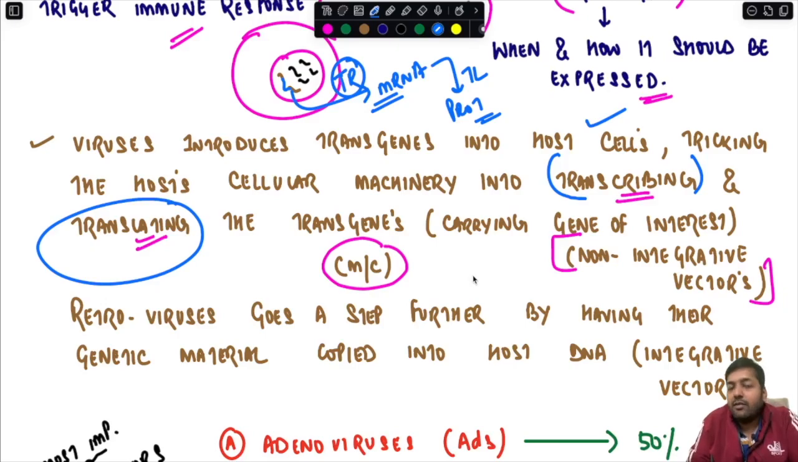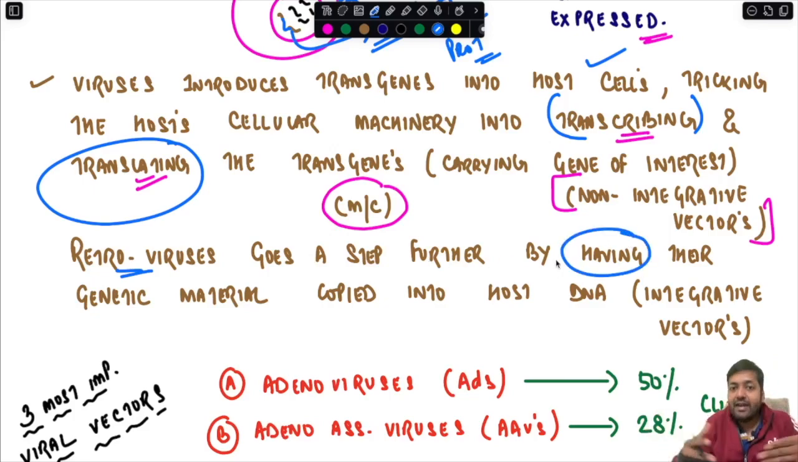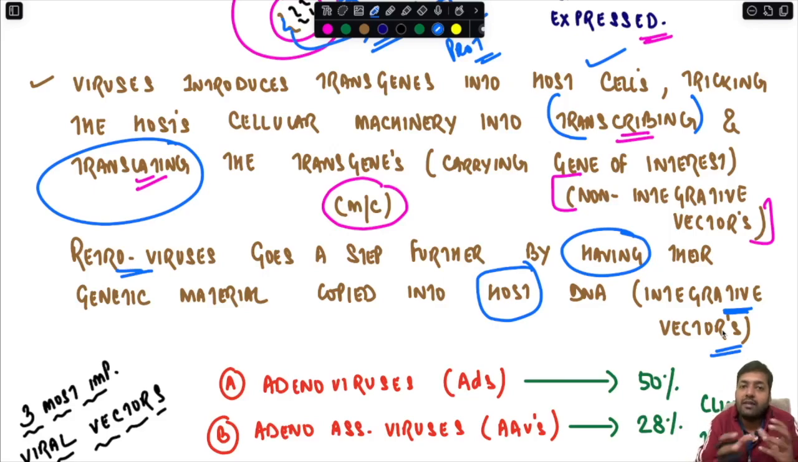But in certain viral vectors, for example the retroviruses, it goes a step further by having their genetic material integrated into the host DNA. These kinds of viral vectors are called integrative vectors. Why? Because over here whatever the transgene is, it is getting integrated into the host DNA. So again, vectors can be non-integrative or integrative vectors as well.